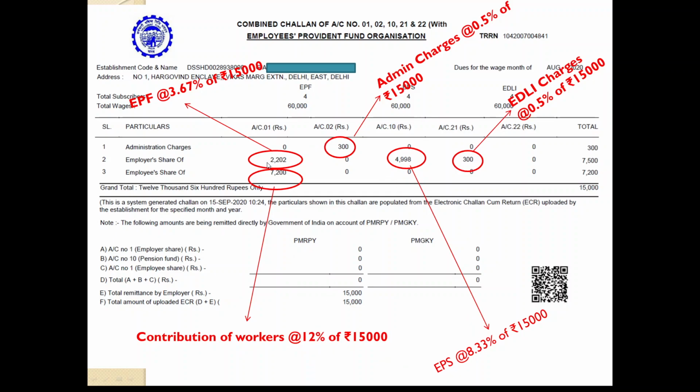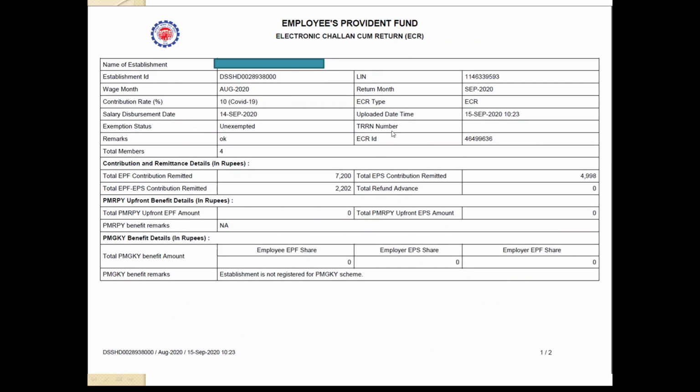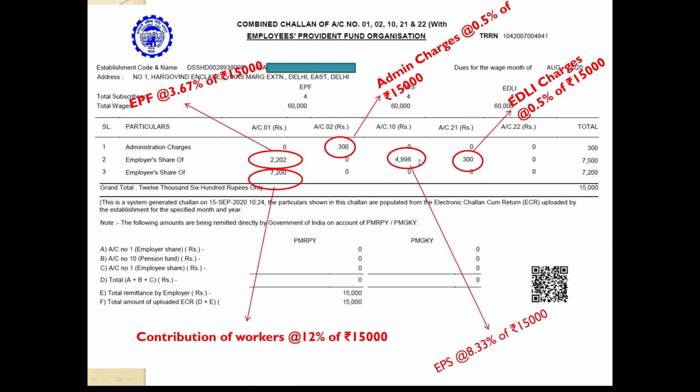And you can see there are two more terms, 2202 and 4998. If you go back to this one, if you add all this, this is nothing but the EPS contribution, which is 8.33% of 15,000. If you add all those things, it is going to be around 5,000, but he has deposited 2 rupees less.